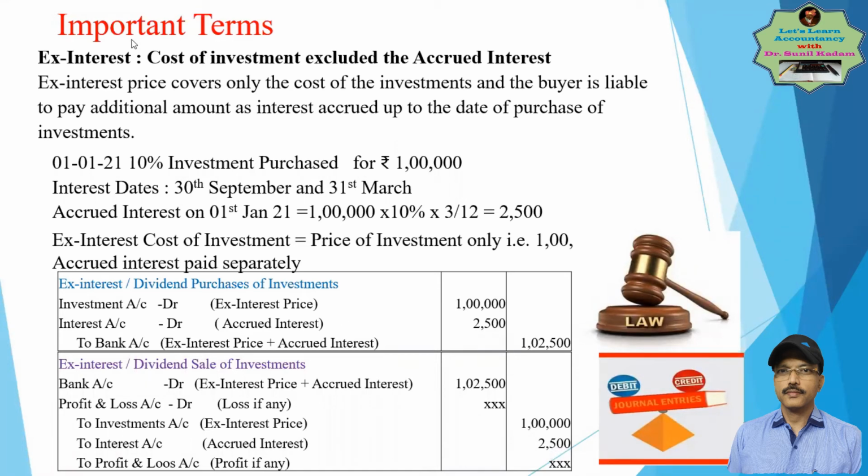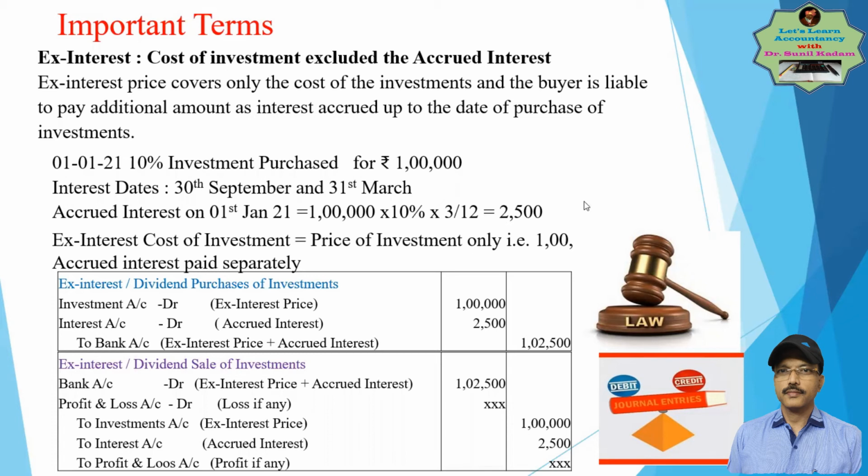That's why, when you record either purchases or sales on the Ex-Interest price, that interest has to be ignored. Whatever price is told, that is the price. No need to deduct the interest from the cost. But with cum-interest, deduct the interest from the cost.